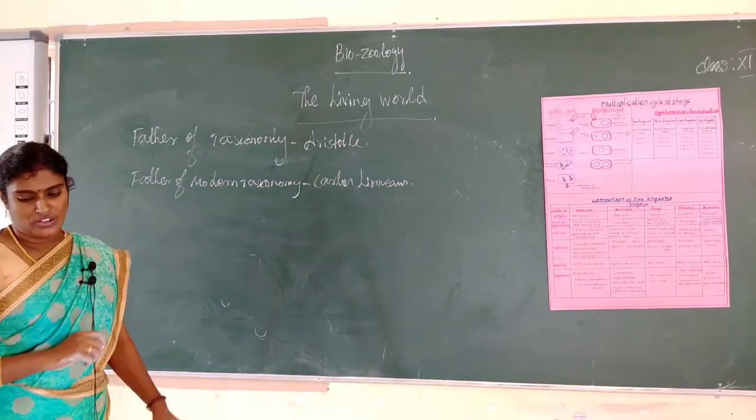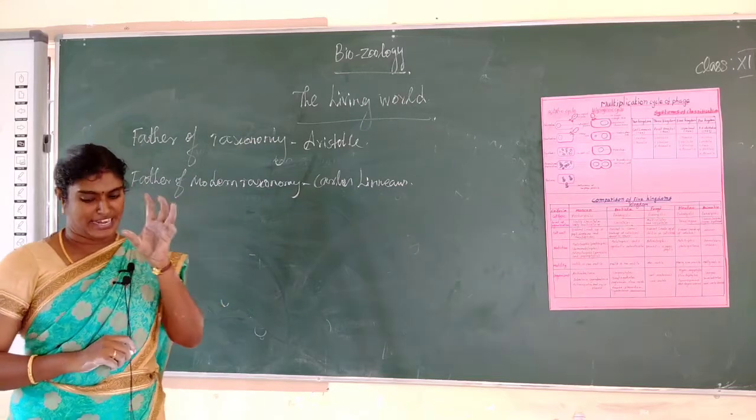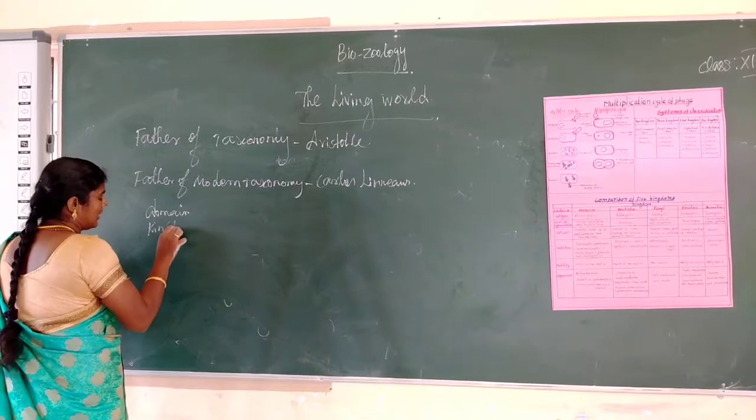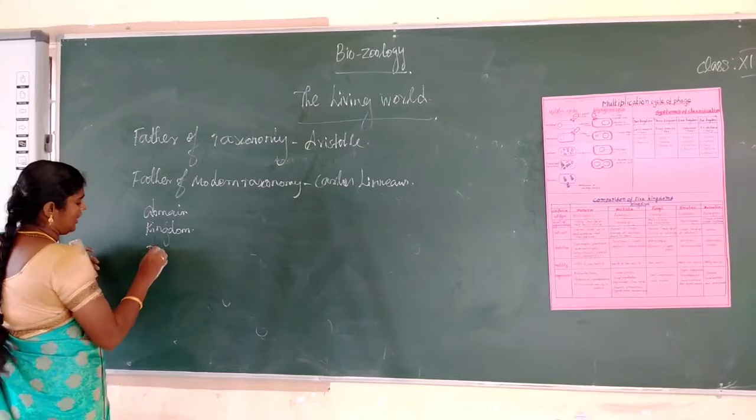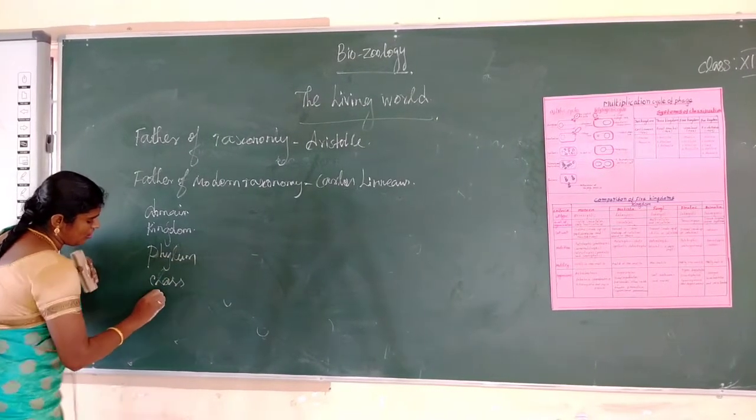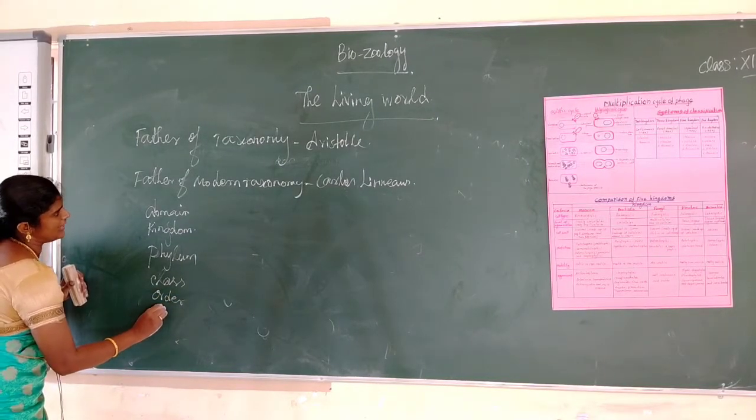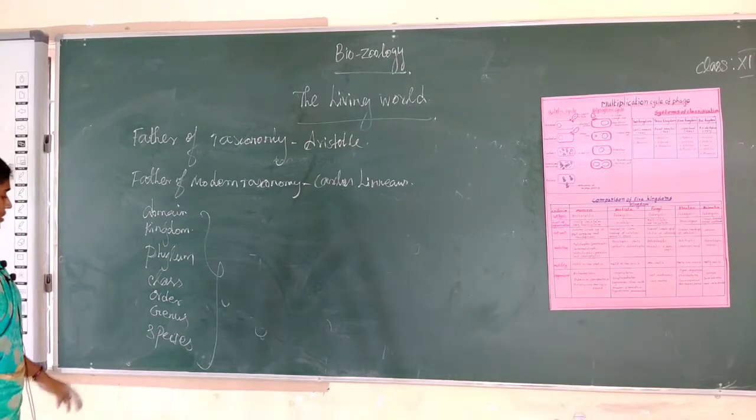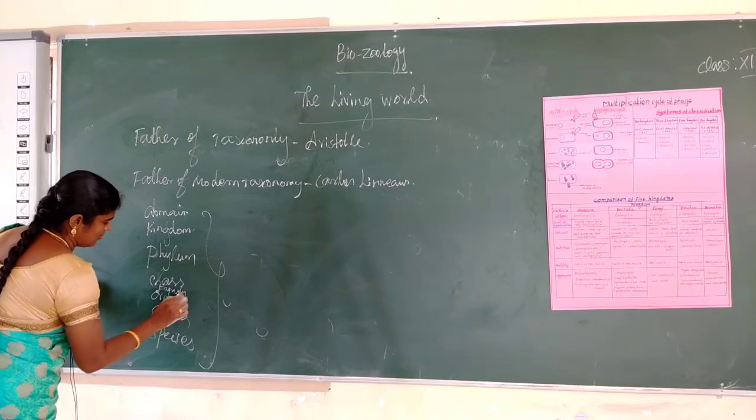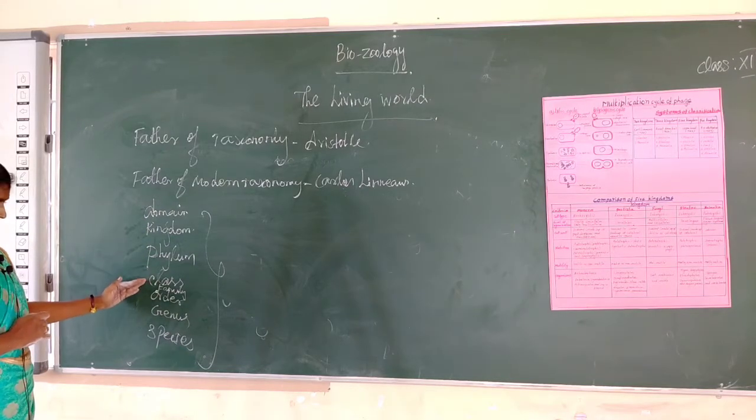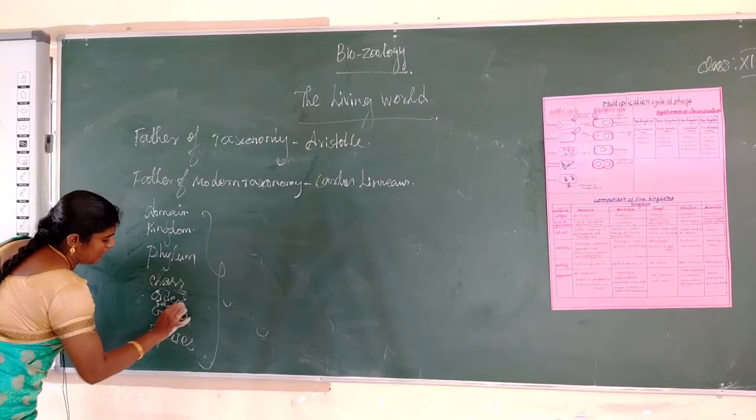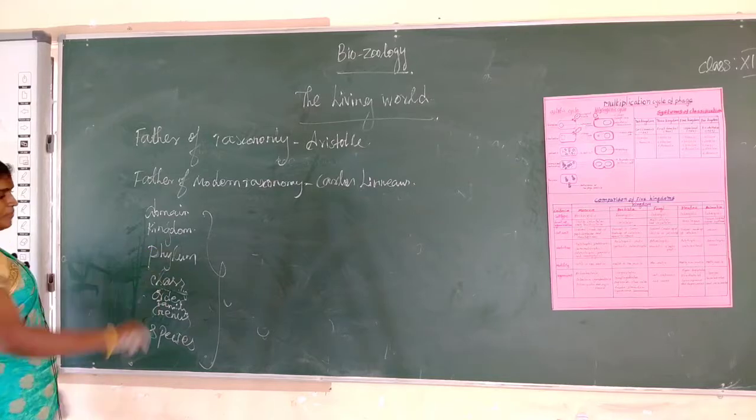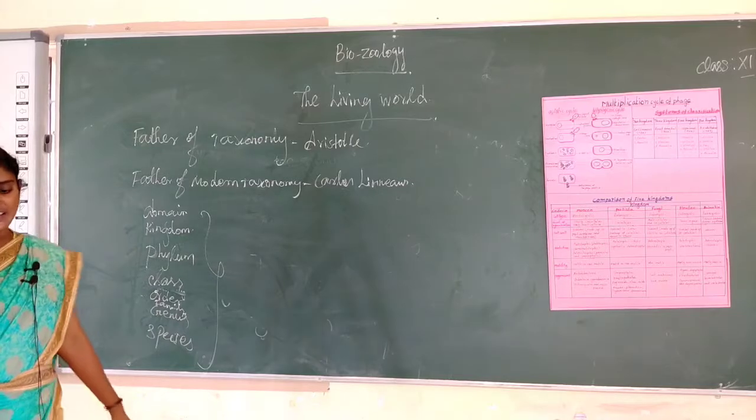Next, the taxonomic system includes eight categories: domain, kingdom, phylum, class, order, family, genus and species. That is the hierarchy of classification.